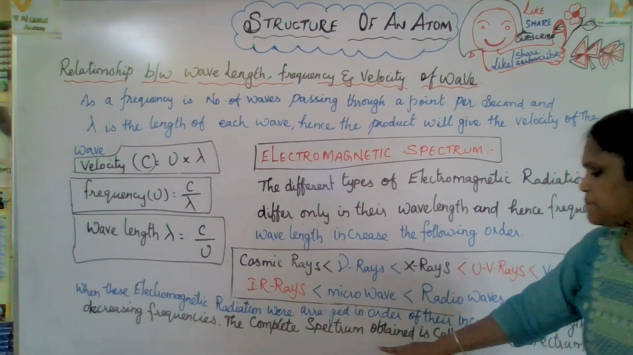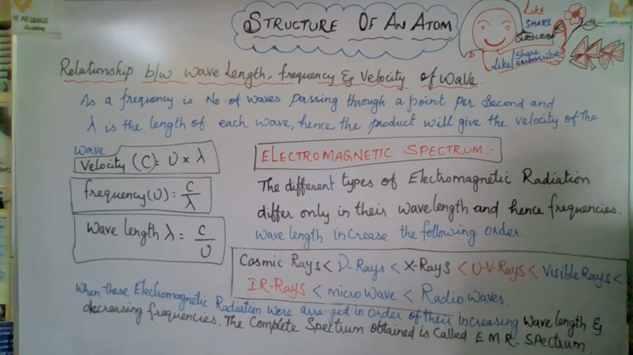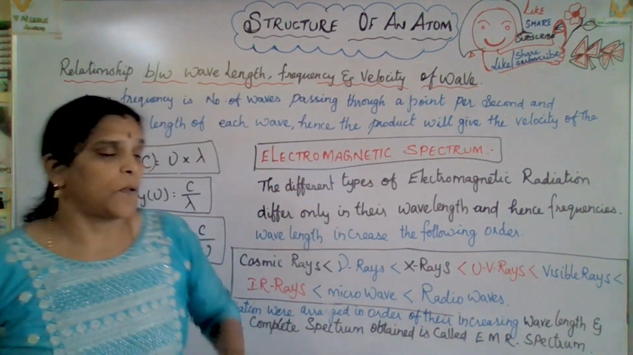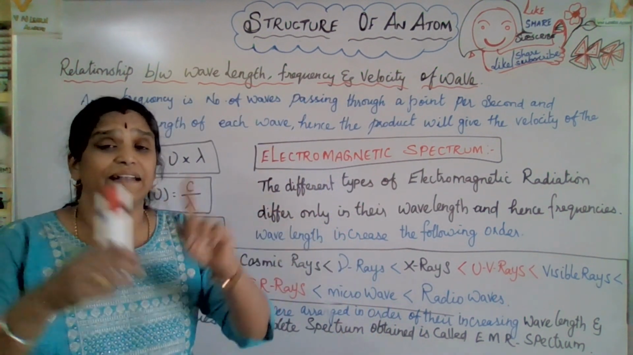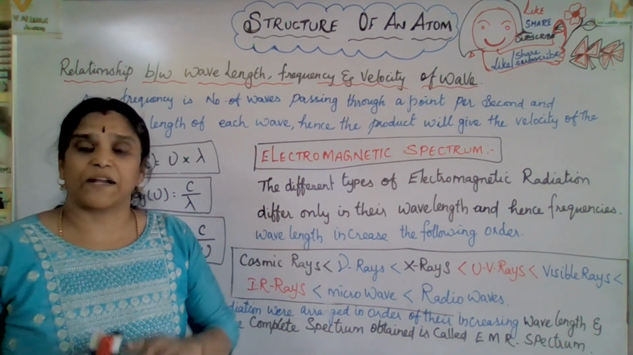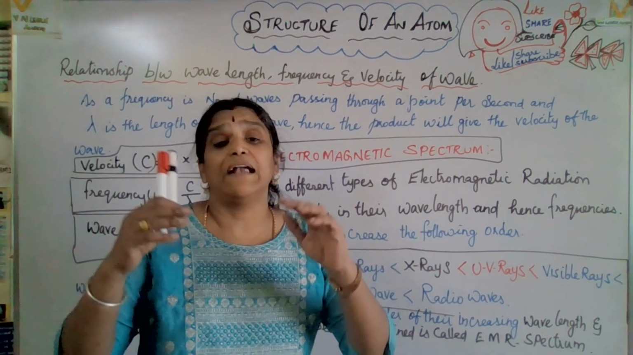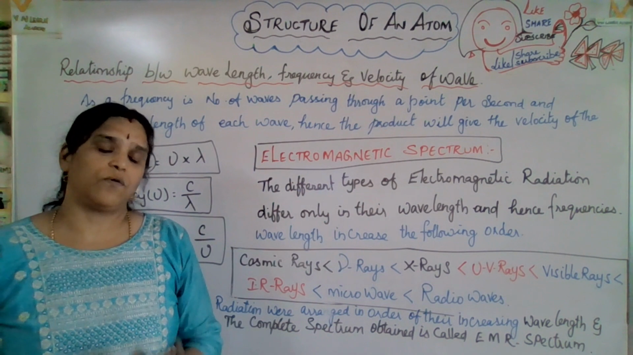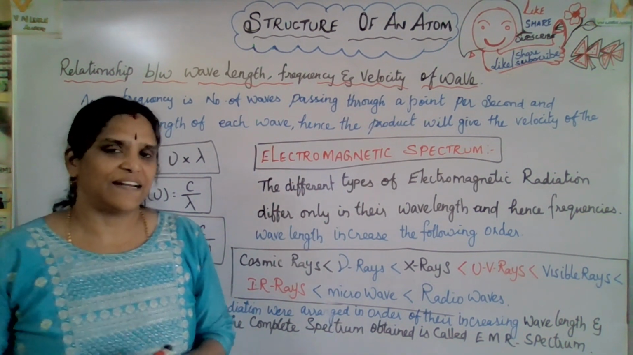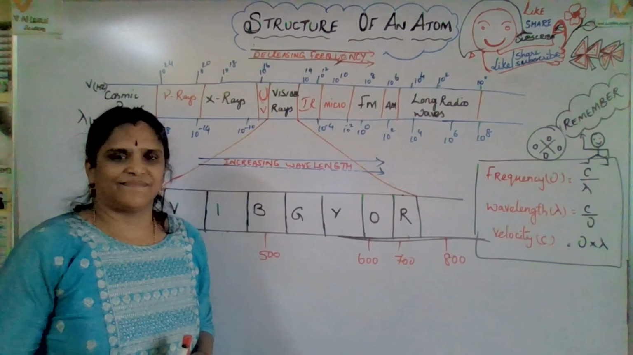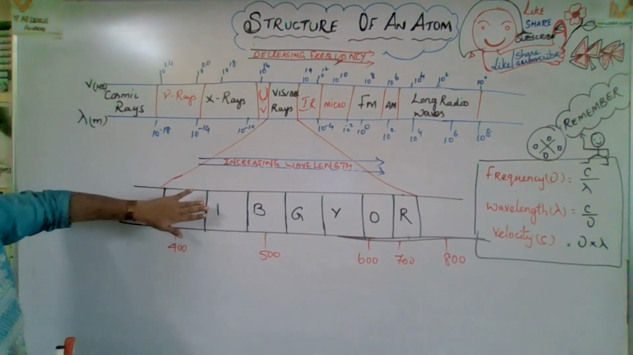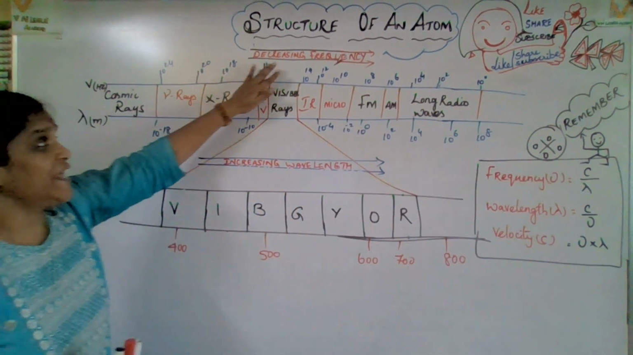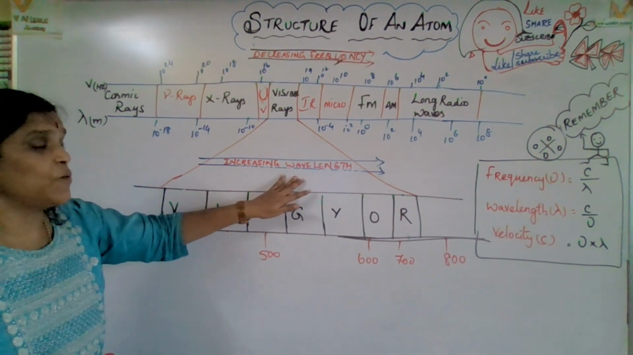So the complete spectrum obtained is called the EMR spectrum. What do you mean by EMR spectrum? Electromagnetic spectrum. Okay, now let us check the complete diagram of the electromagnetic spectrum, how the rays are arranged, including visible rays, how frequency is increasing and wavelength decreases. In that way, let us check. Now, as you see this diagram, you will get a clear idea about decreasing frequency and increasing wavelength.